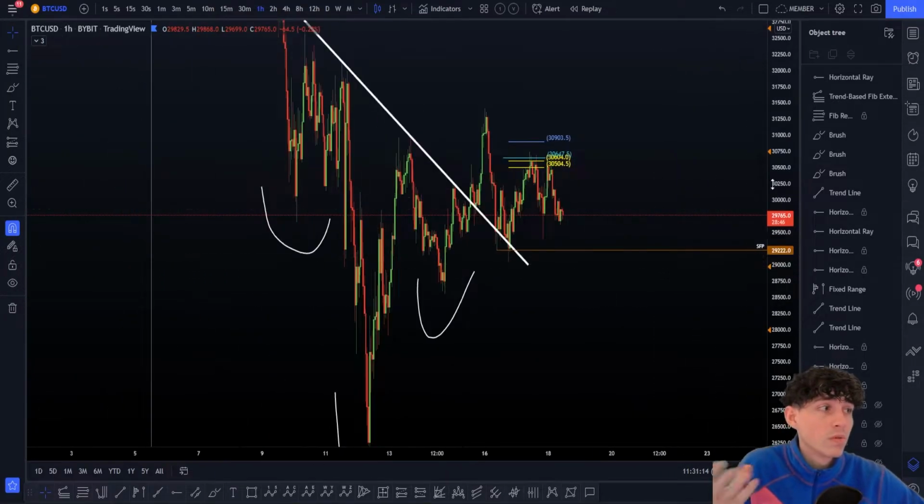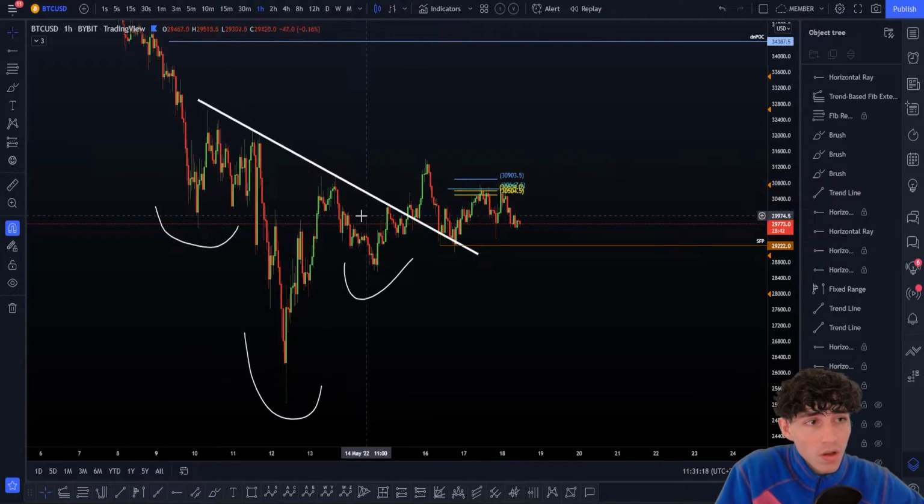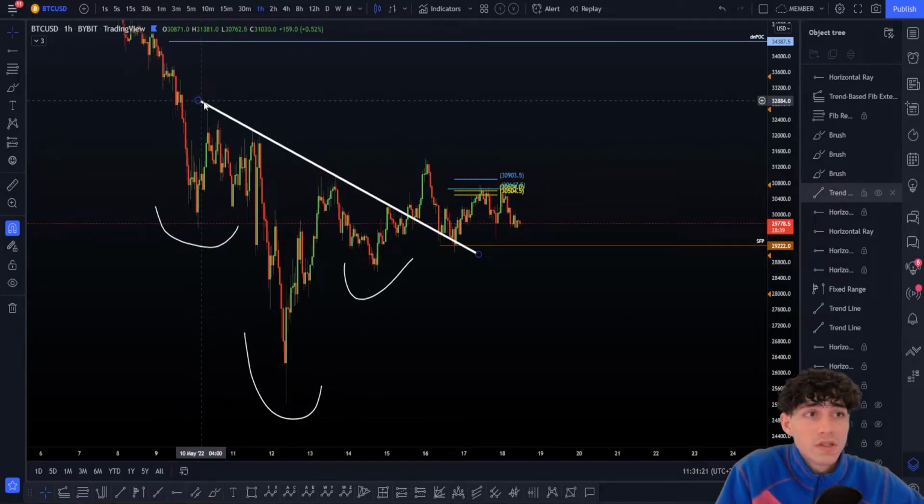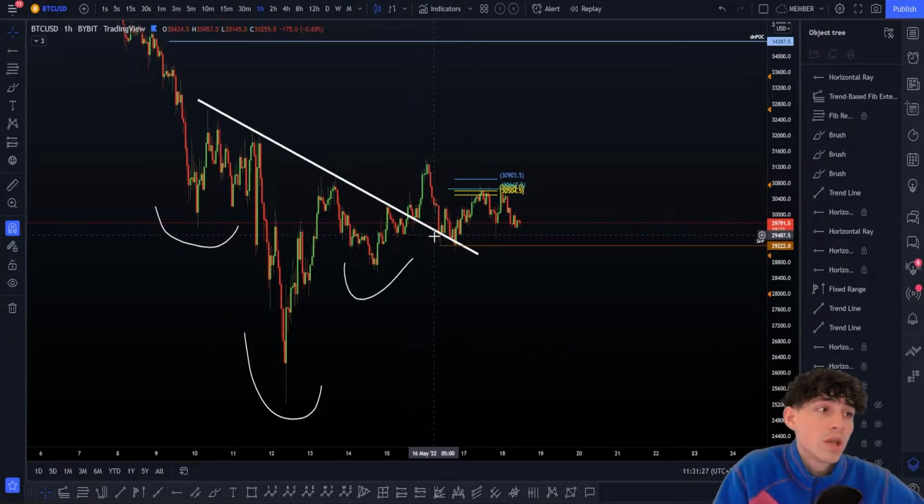Why was that a nice long? Simply because from here, on this hidden shoulder right there, we have this neckline, and that was just a retest of this. So if we have some long data here, some long direction, we can of course take a long because we expect a rise after that.